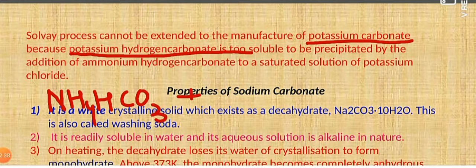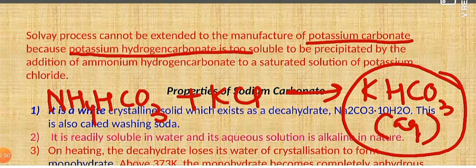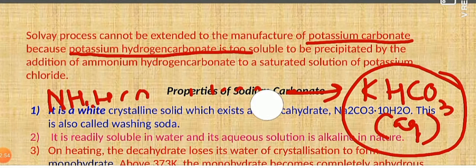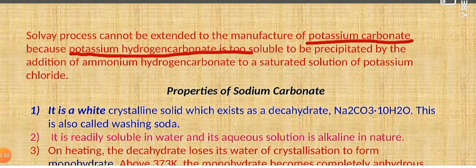If you pass potassium chloride through it, what will happen? You try to prepare potassium hydrogen carbonate, but this compound is very much soluble in water, so an aqueous solution will be formed. So its crystals cannot be separated out. That is why Solvay's process cannot be implemented in the case of potassium carbonate.